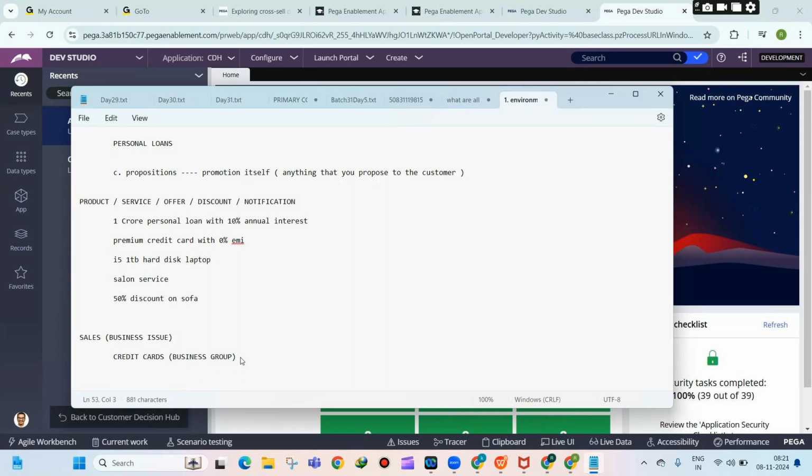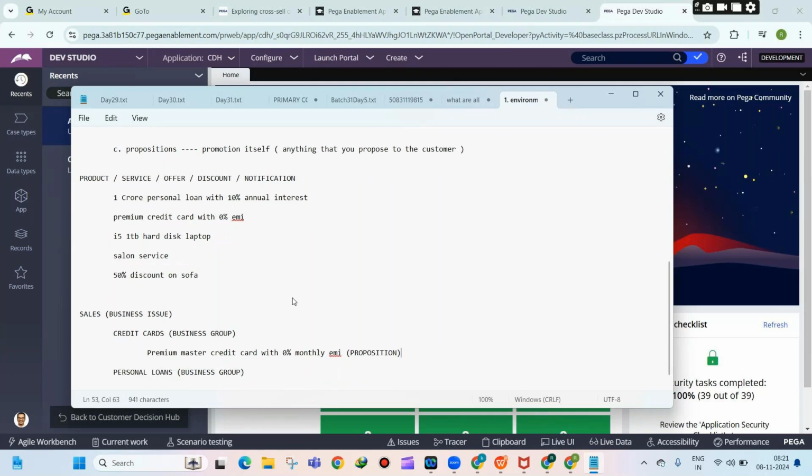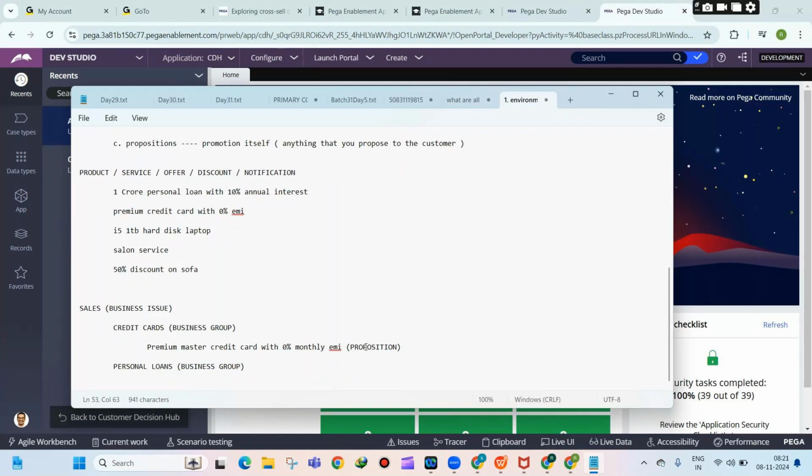So let us say some premium master credit card with 0% monthly EMI. This is my proposition. So this is how a sample business taxonomy looks like. Clear? Any questions? I'm just telling from a banking perspective here because we are going to learn a banking project. Clear? Any questions? How what we are doing here?